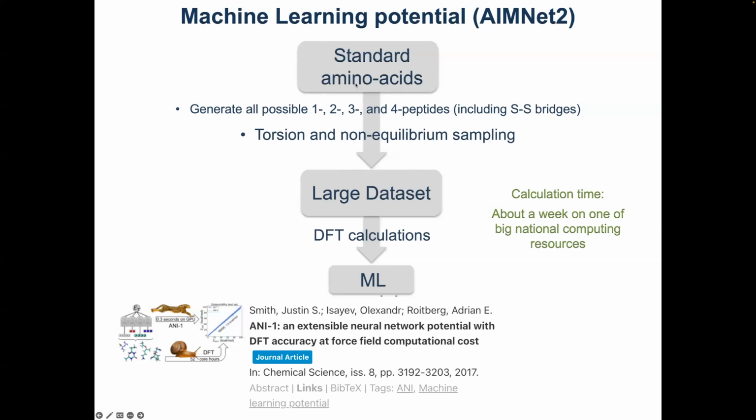And in the end, by the way, these calculations typically take about a week on one of the biggest national computing resources. So it's very, very heavy calculations. But in the end, you get a black box. You get a machine learning model, which you can now take, and given a molecule at hand, you throw that molecule into that black box.